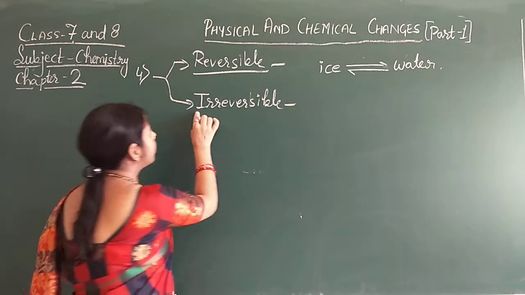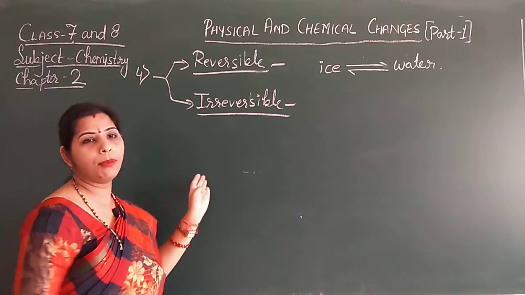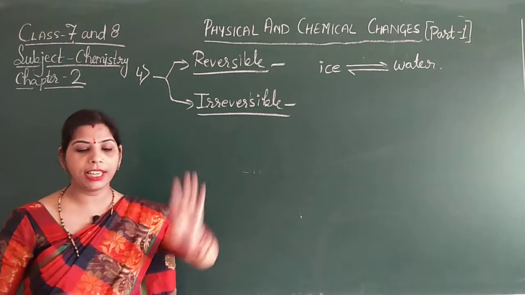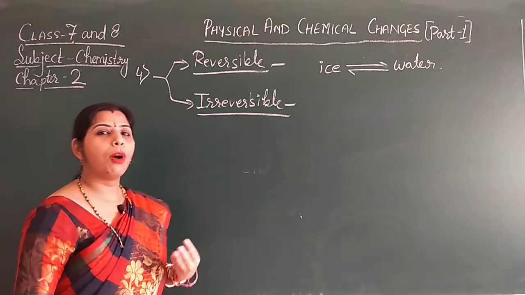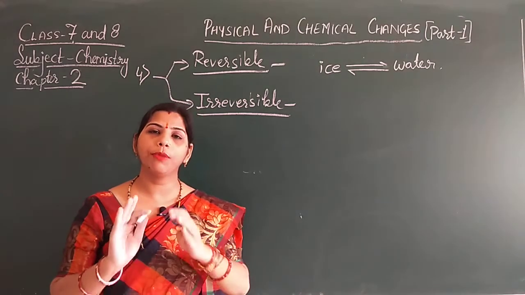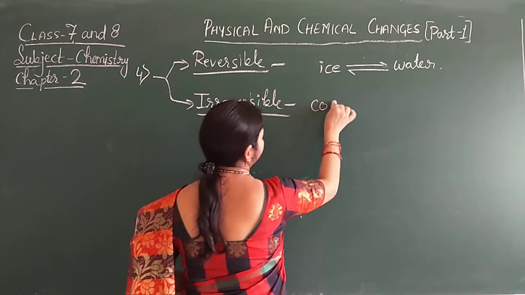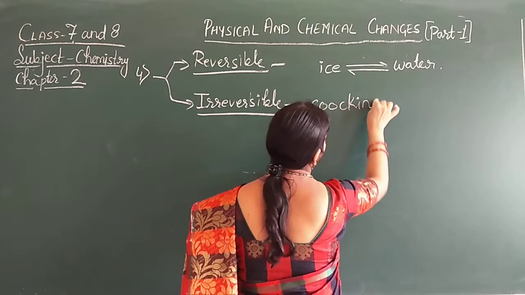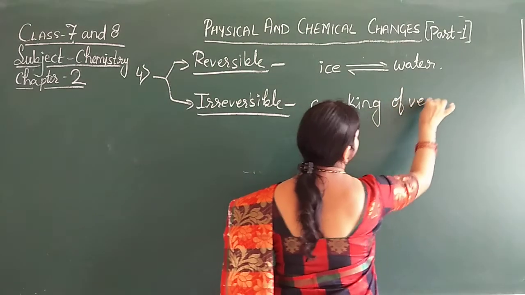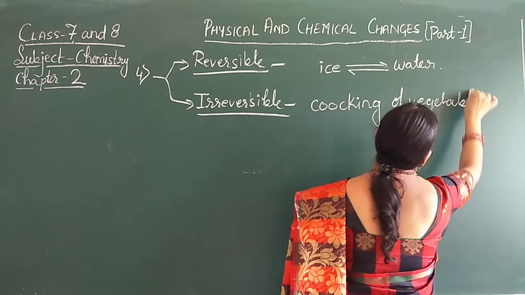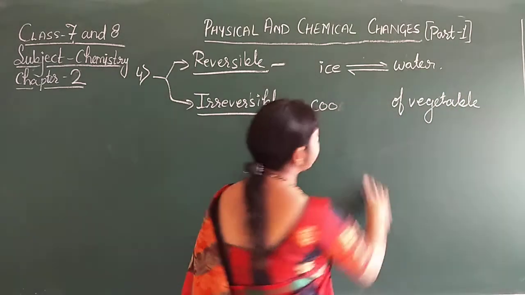Now the irreversible change means that after the change, the new substance cannot form the previous substance. That change is known as the irreversible change. Just like your mom cooks the vegetables, now the cooked vegetable cannot be changed into the raw vegetable. That means cooking of vegetables.